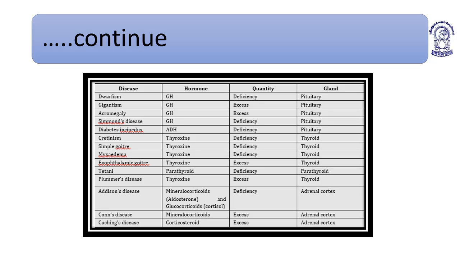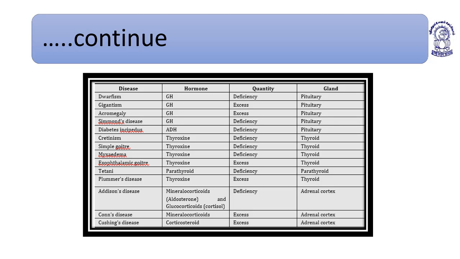Before closing the chapter, I would like to tell you the most important points you have to remember for NEET 2021. The most important part of this chapter is the deficiency diseases, regarding the deficiencies of different hormones.